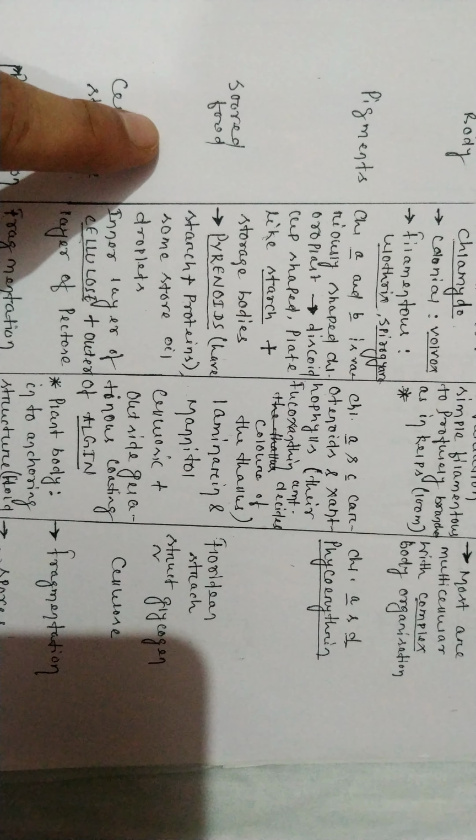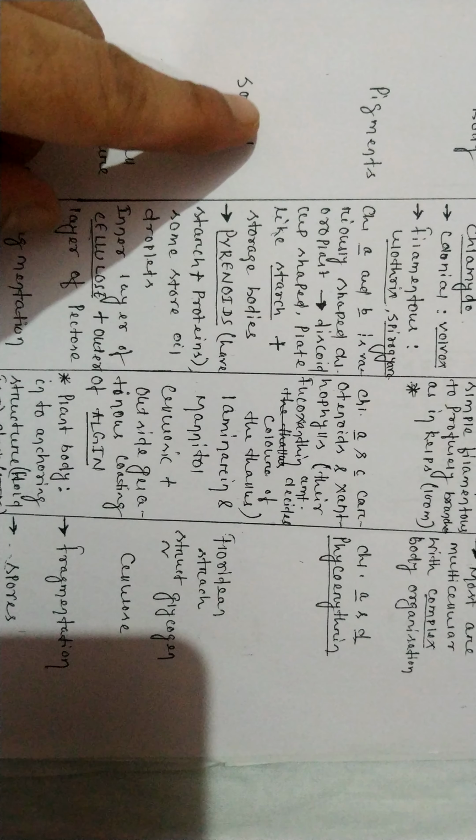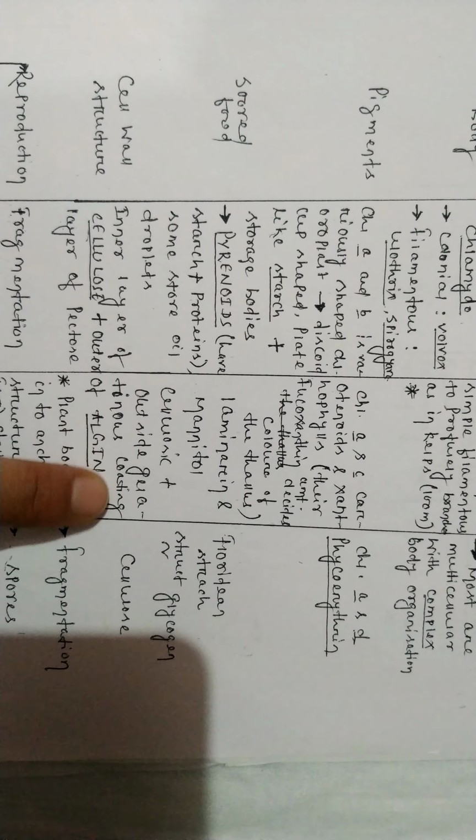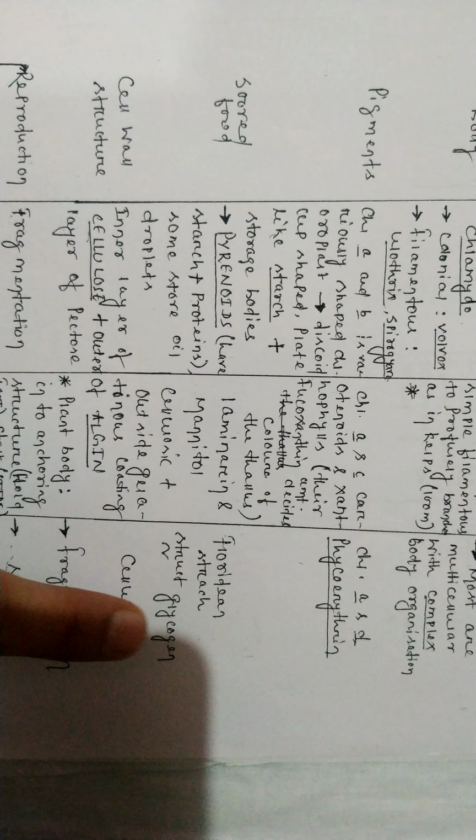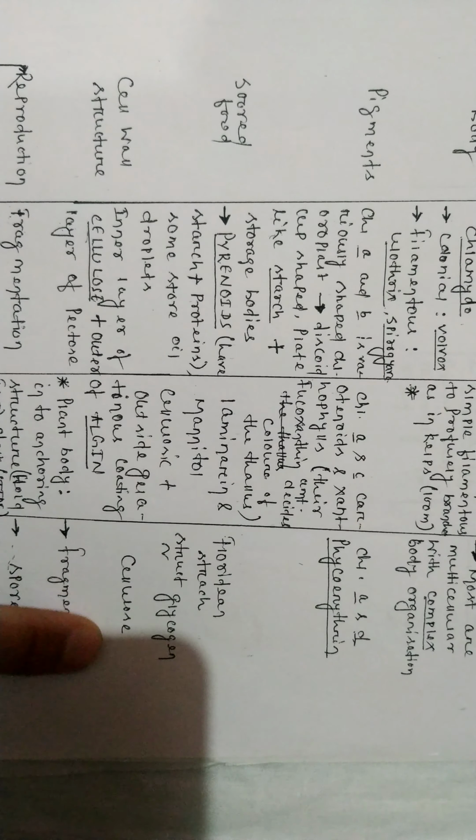Then the stored food. When you talk about the stored food, the pyrenoids have starch or protein, and some store oil droplets. Laminarin, mannitol, cellulosic or the outside gelatinous coating of algin, and Floridean starch, or glycogen or cellulose. Cell wall structure: an inner layer of cellulose and an outer layer of pectose is present. The plant body has an anchoring structure, and the cell wall contains cellulose.